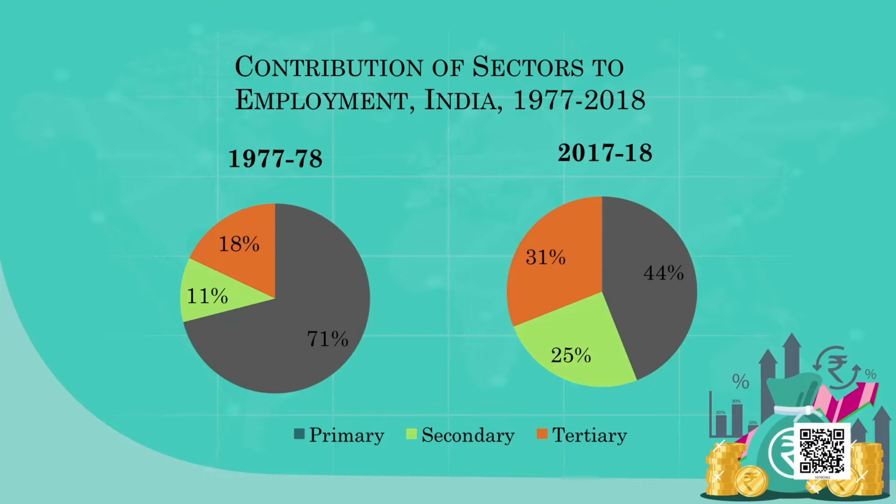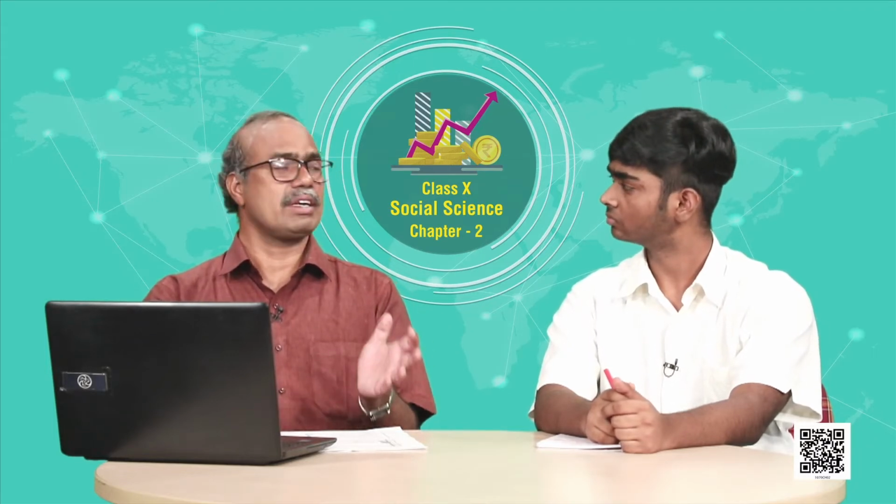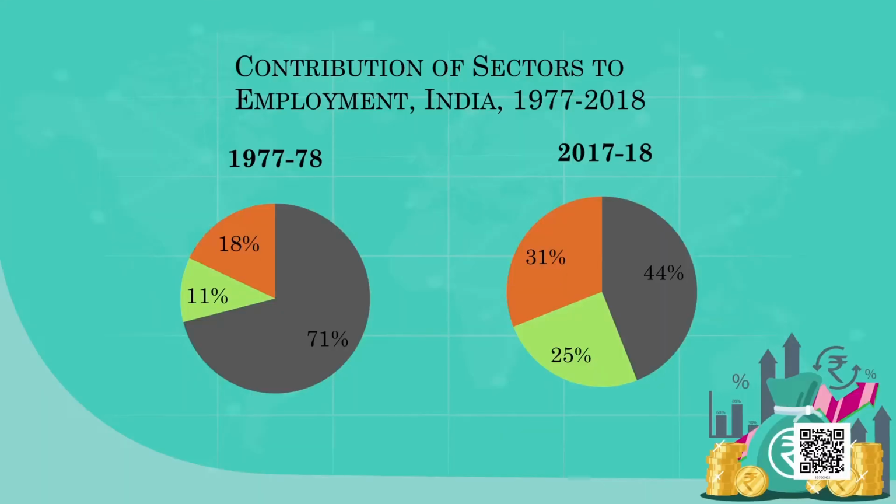How much has it increased? Almost a 13% share. In terms of employment also, the service sector is contributing more. The factory sector, in light green color, has increased from 11% to 25%. Secondary sector means people working in factories, in electricity, and in the construction sector. They all come into the secondary sector. So if you look at the factory sector, its share has increased by 14%.